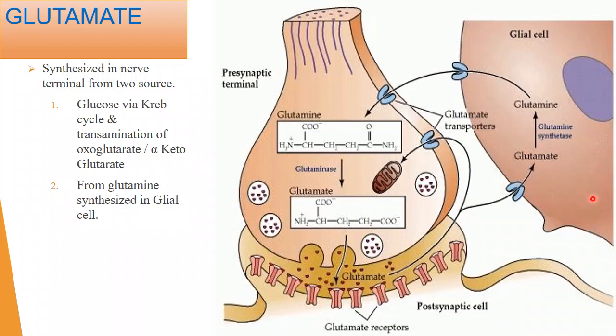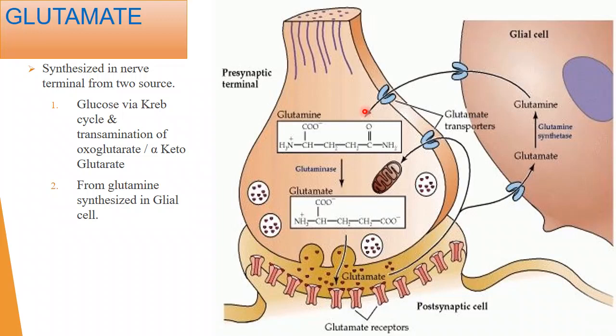Oligodendrocytes are a kind of glial cell. Microglia are also a kind of glial cell. These glial cells will take up the glutamate. The glutamate will be converted to glutamine in the glial cell with the help of glutamine synthetase. Now the same glutamine will be actively taken up by the presynaptic nerve terminal via glutamate transporters. This glutamine will move to the presynaptic neuron.